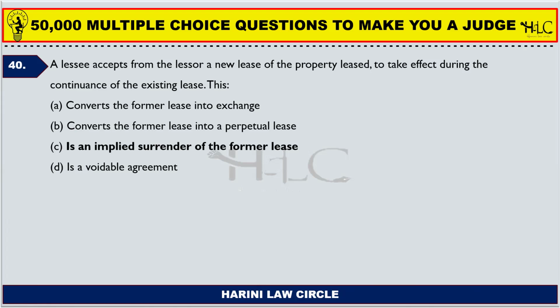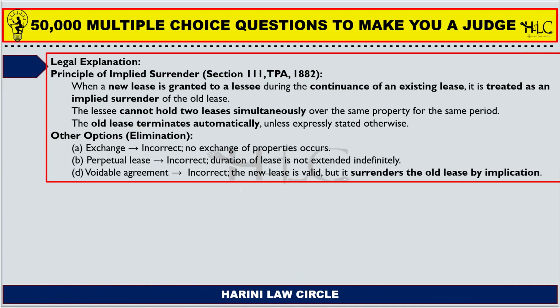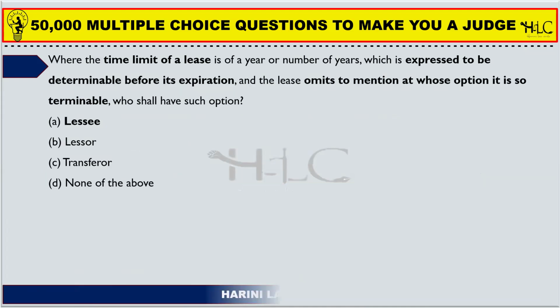So this is an implied surrender of the former lease. Once this new lease takes effect during the continuance of an existing lease, it implies that the former lease is surrendered and a new lease is formed. So no two leases can subsequently be effectuated at the same time.